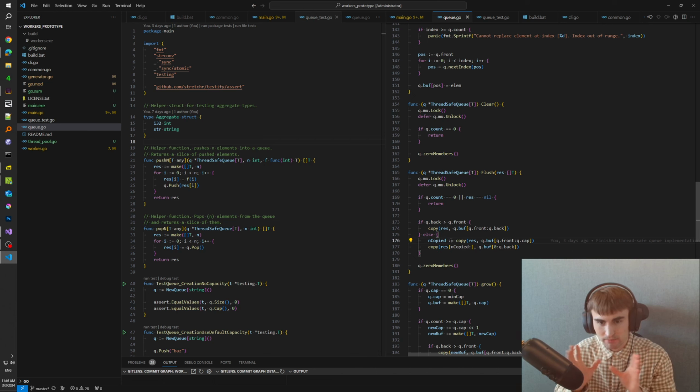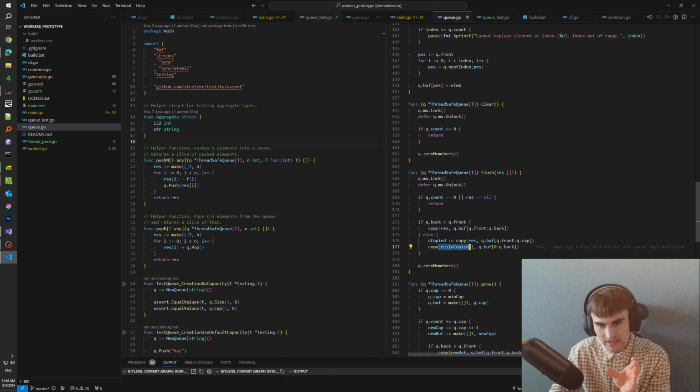Otherwise, the back pointer will be either equal to front, in which case we have one element, or it is less than front, in which case we have two chunks: from the front to the capacity and from the beginning of the buffer to the back. And that's why we do two copies here. We first copy from the front to the capacity into result. That would be the first chunk. And then we get the amount of copied elements.